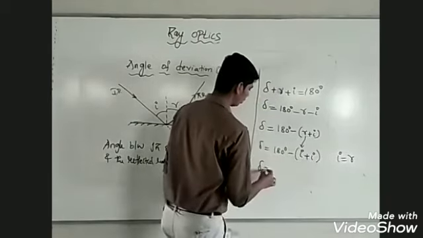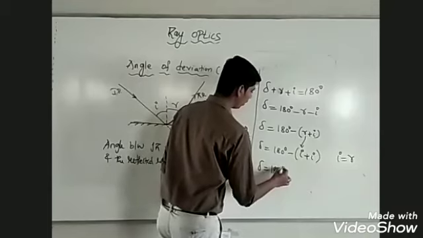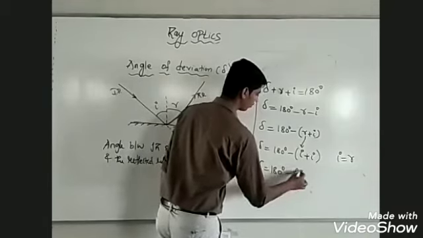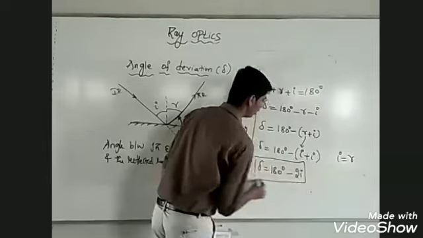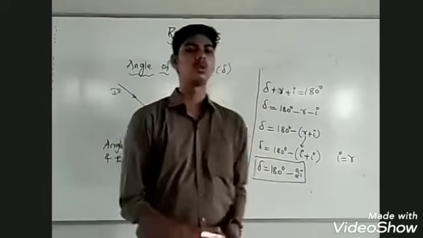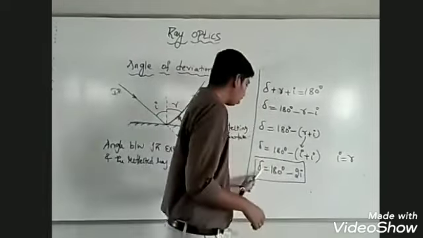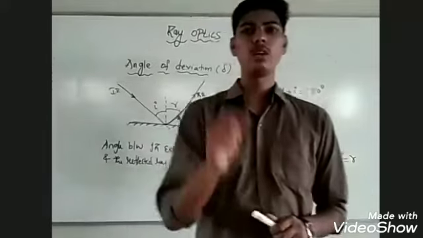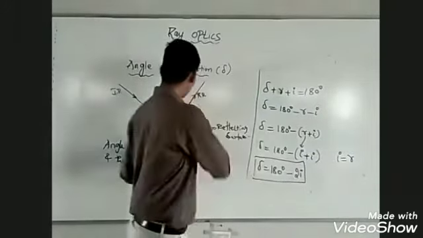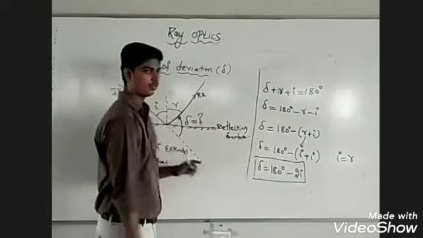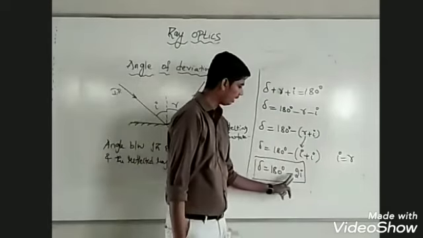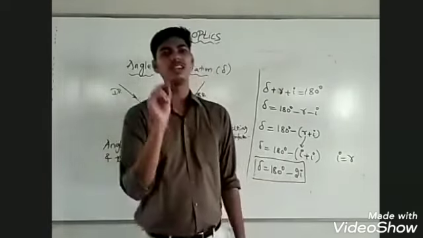So delta is equal to 180 minus 2i. This will be the angle of deviation. The angle of deviation produced by a plane reflecting surface will always be 180 minus 2i, where i is the angle of incidence.